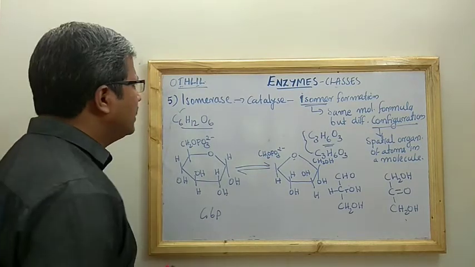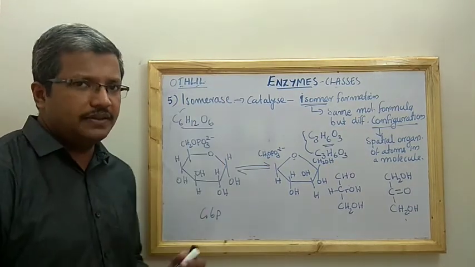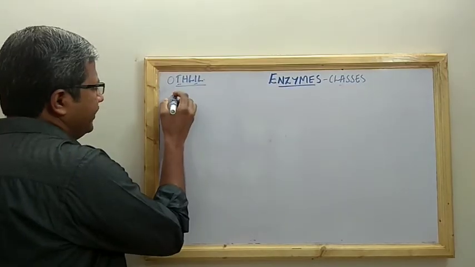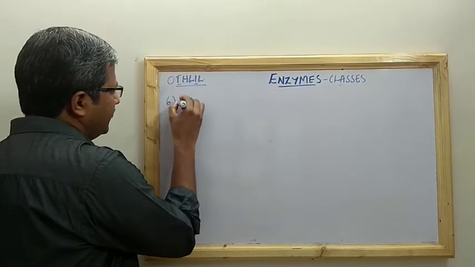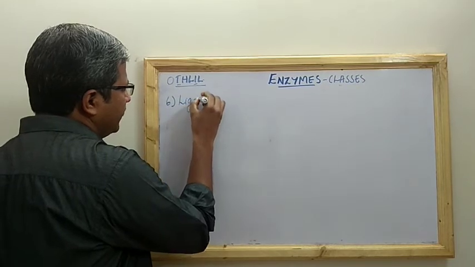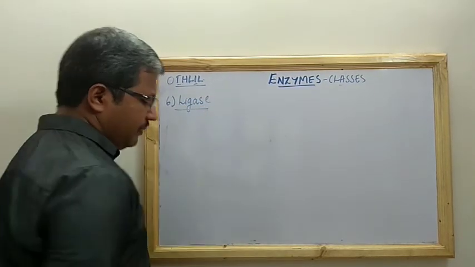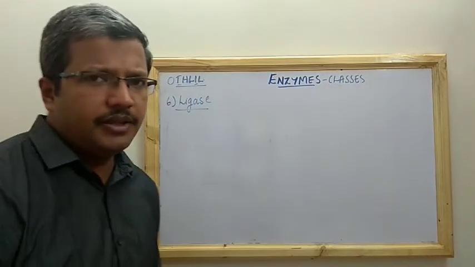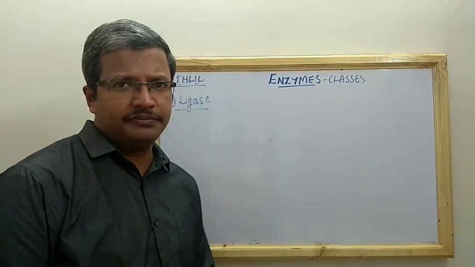Now let us move to the last class, that is Ligase. So the sixth class is the ligase enzyme. You are familiar with this because you are learning this particular enzyme in DNA.